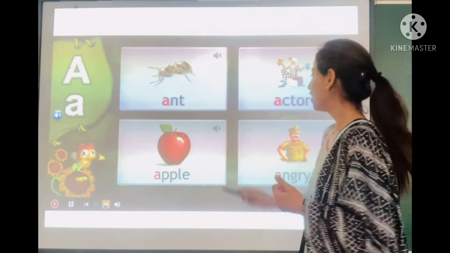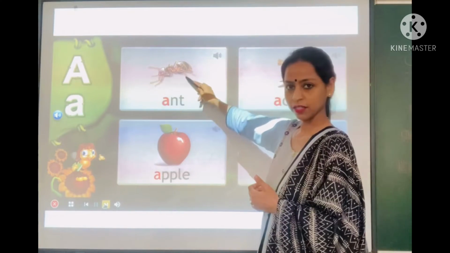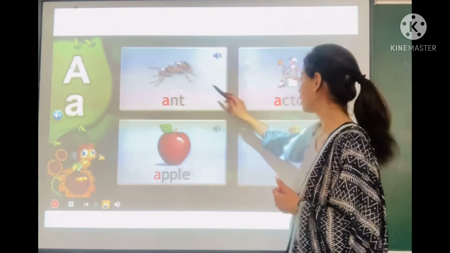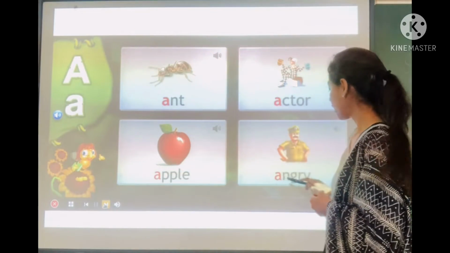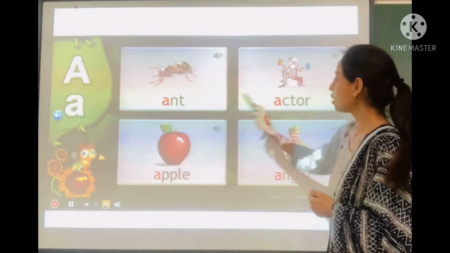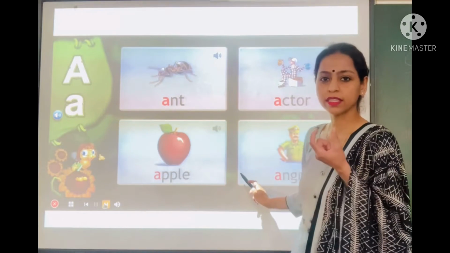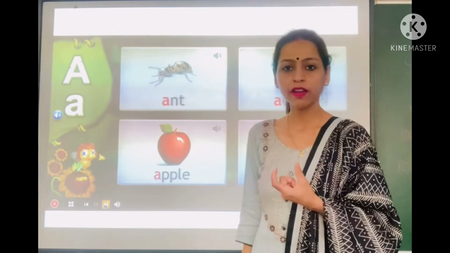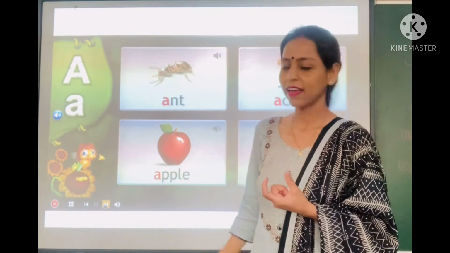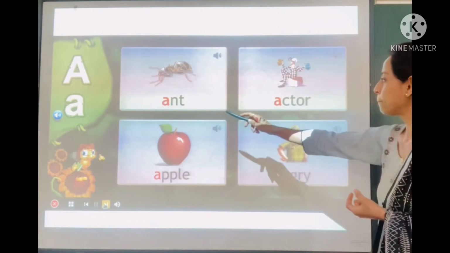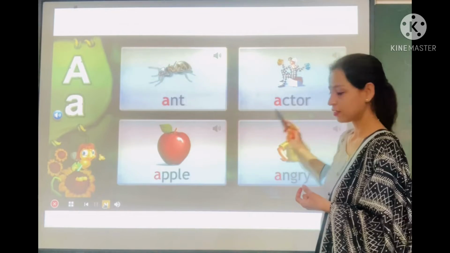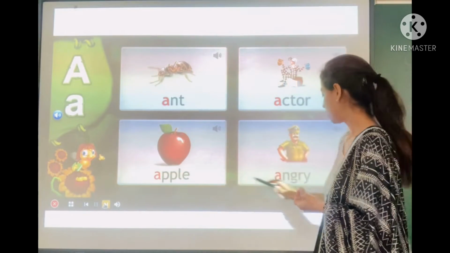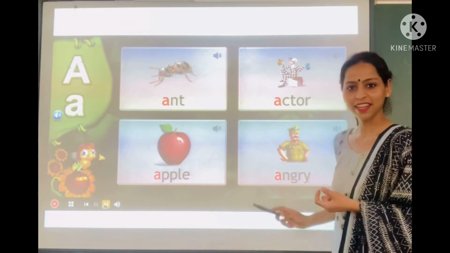Ant, actor, apple, angry. So all these words are starting with letter A and the sound of letter A is A. Let's do once again. Ant, actor, apple, angry. Clear?